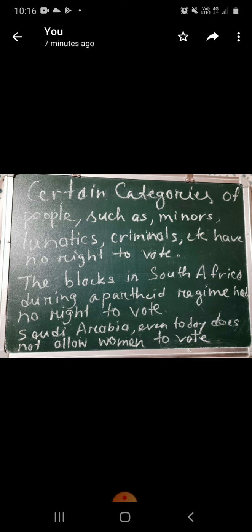In the apartheid system there was discrimination against the black people. The white people had the right to vote, but the blacks were discriminated against and did not have the right to vote. They got the right to vote only after the 1994 election.